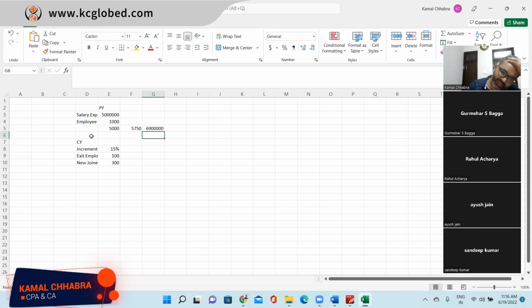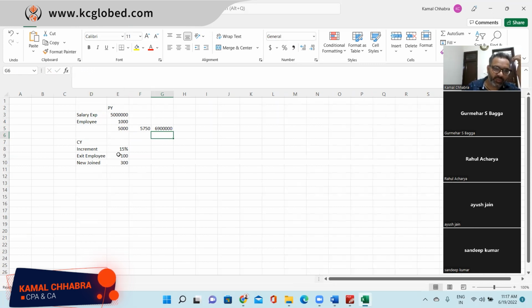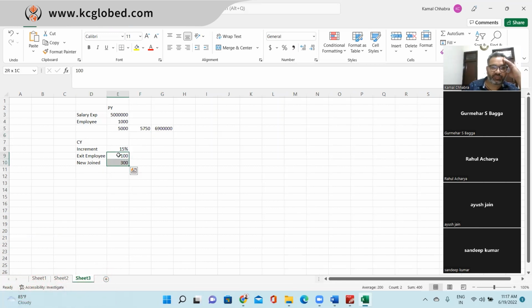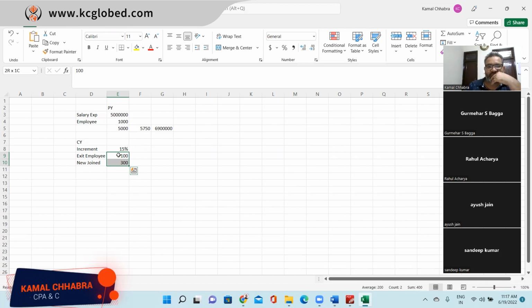What about this 100 and 300 information? We have adjusted it, because we calculated 5,000 as the per employee expense, and then we increased that 5,000 by 15% and multiplied it with 1,000 plus 300 minus 100. So it got adjusted in that, the 300 and 100. Anyone else have any doubt?